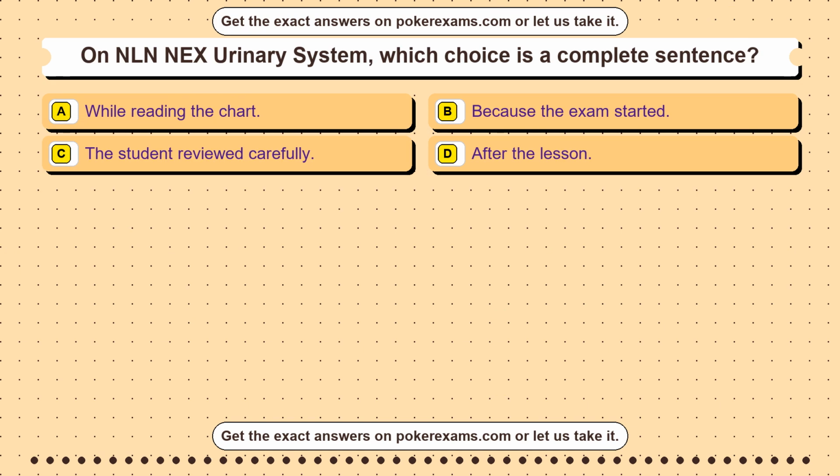Question 44. On GED Social Studies Review, which value is 40% of 50? Option A 90. Option B 20. Option C 40. Option D 45.